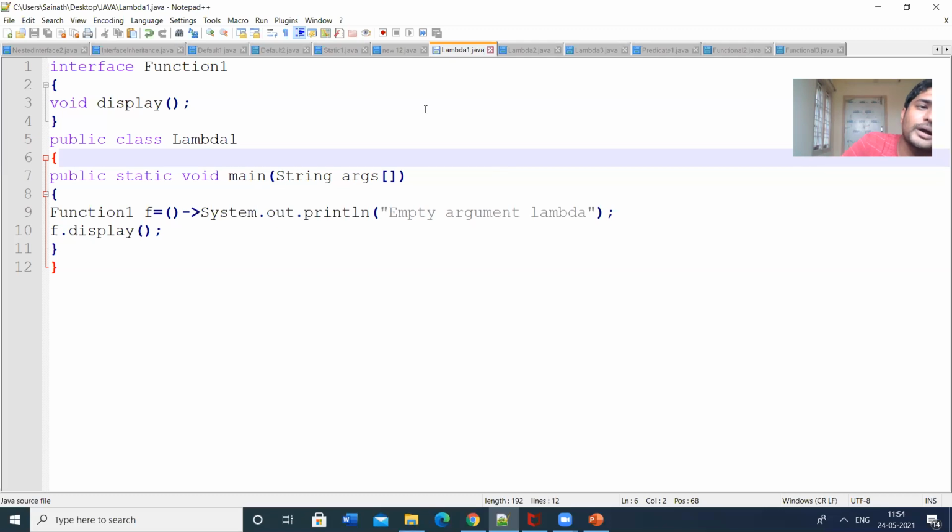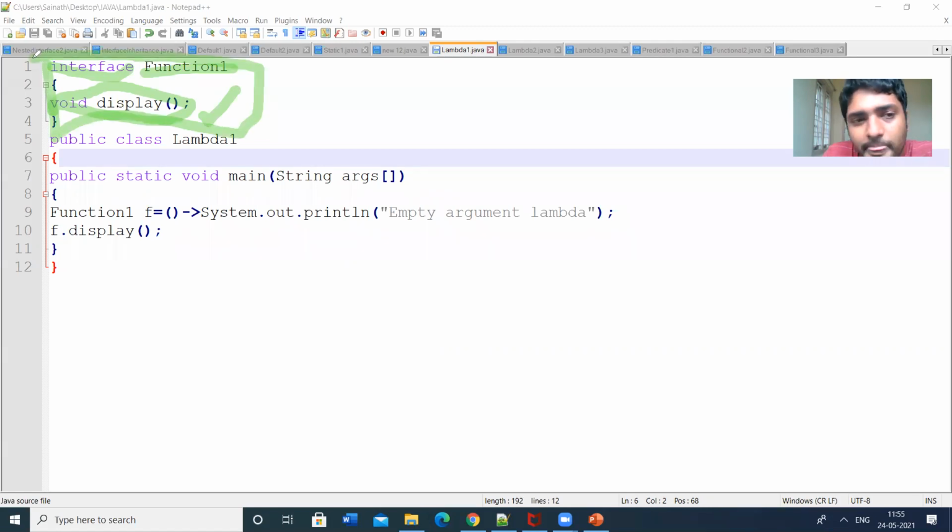So let us check this program. Here I am defining an interface named Function one. Then I am defining an abstract method, void display. The display method definition has not yet been given here. So this is the abstract method, and this is a valid interface. The program is correct up to here.